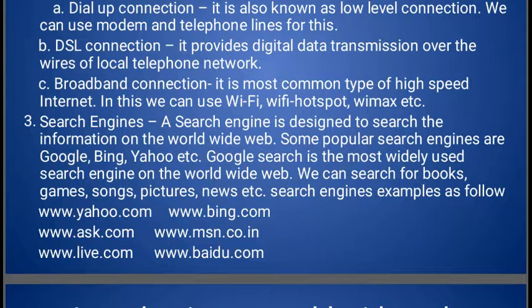www.yahoo.com, www.ask.com, www.live.com, www.bing.com, www.msn.com, www.baidu.com. So here www is the World Wide Web, meaning this is a website file. Yahoo means the website name. .com means the domain name, meaning Yahoo is a commercial website. So .com denotes the nature of the website. www shows this is a website. So these are the websites which are responsible for searching the content on the internet.